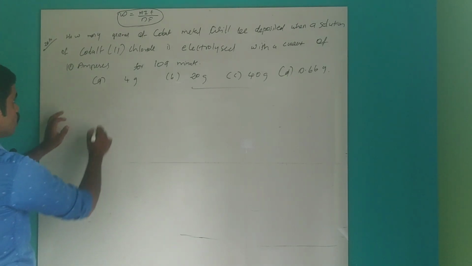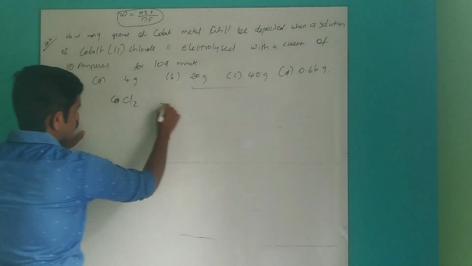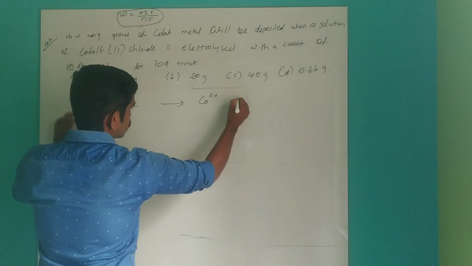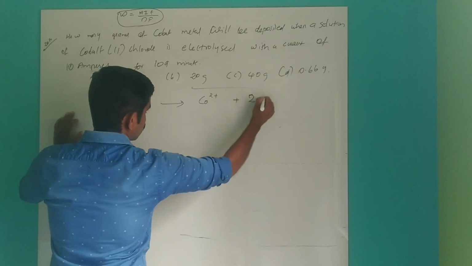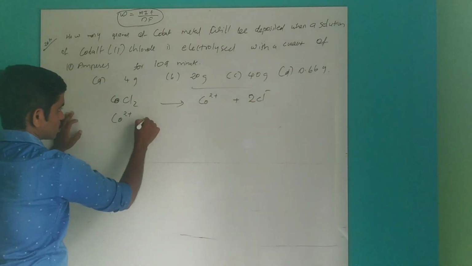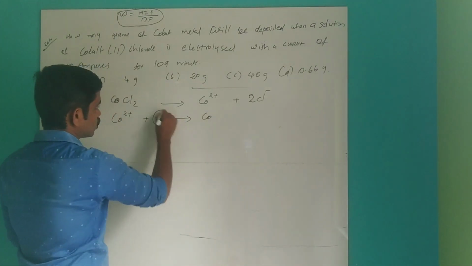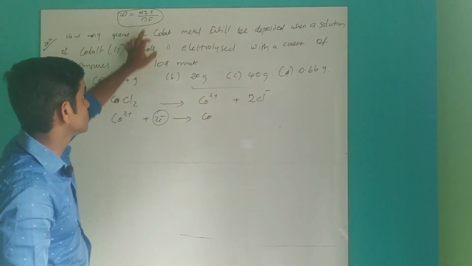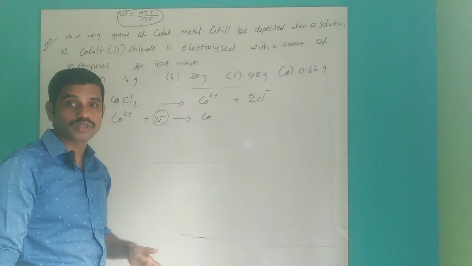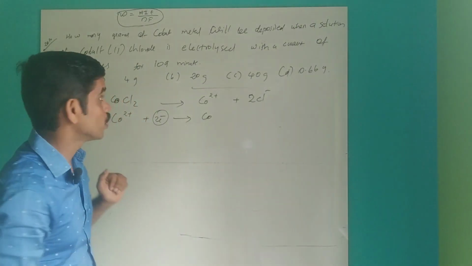So here cobalt chloride, it is telling 2. So it will dissociate as cobalt 2 plus and 2Cl minus. So in order to reduce cobalt 2 plus, 2 Faraday of electricity is required. So the value of n here is 2, not 3. Cobalt will show an oxidation state of 3 also, but here we have to take n value 2 only.